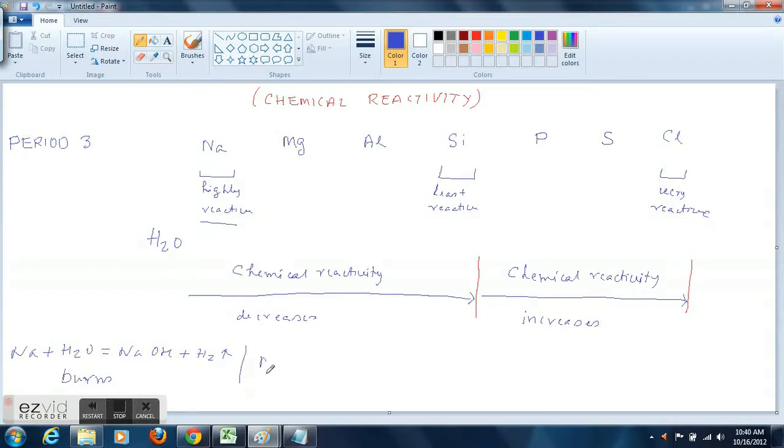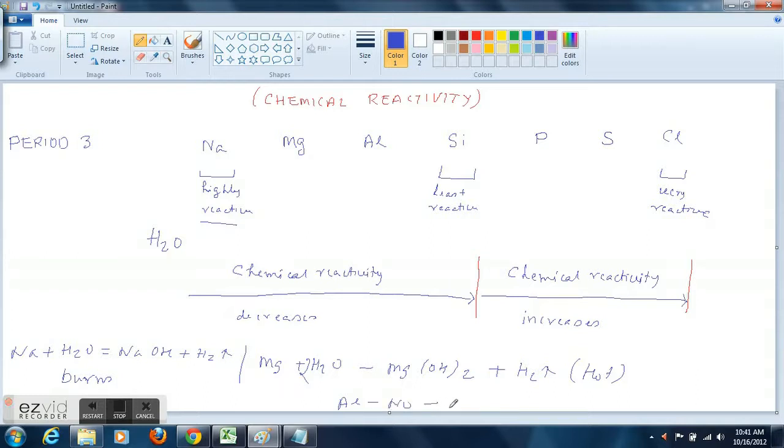Whereas magnesium does not react with cold water. You have to heat the water. It will react with hot water to form magnesium hydroxide and hydrogen. So it is less reactive. Aluminium reacts with water but very slowly. I mean, practically it doesn't react. That's the reason we can safely keep water in aluminium vessels. It will react with acid, but will not react with cold water, not even with hot water.